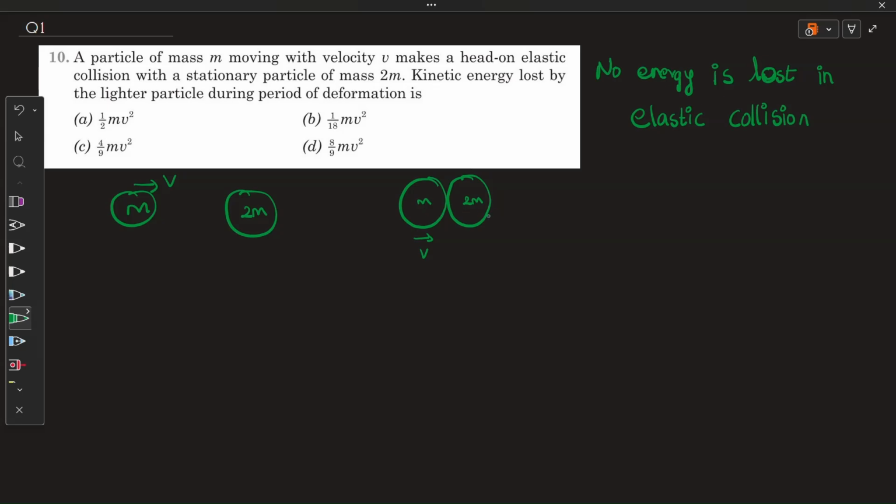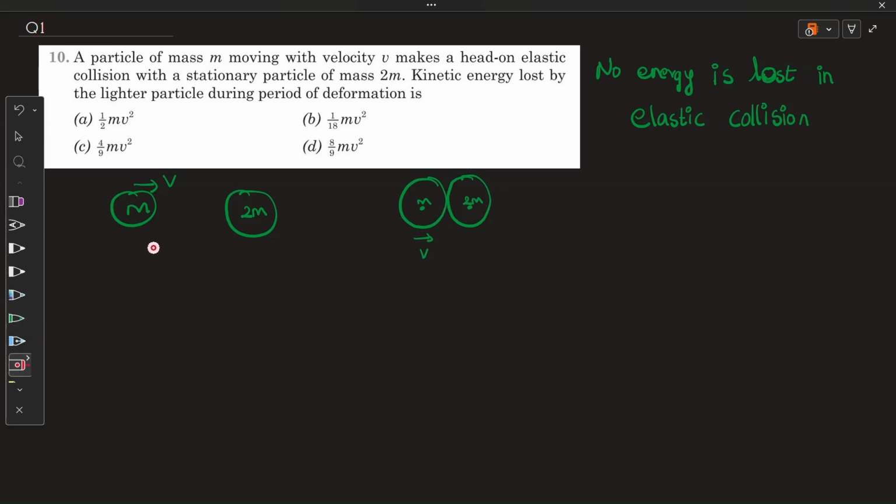After this, there will be momentum transfer, right? On an overall basis the momentum will be conserved, but there will be a momentum transfer between these two bodies. These two bodies are not point masses, right? So they have their center of mass here and here. So these two bodies deform at this particular instant. Even in elastic collision, they will deform and again come into their original structures.